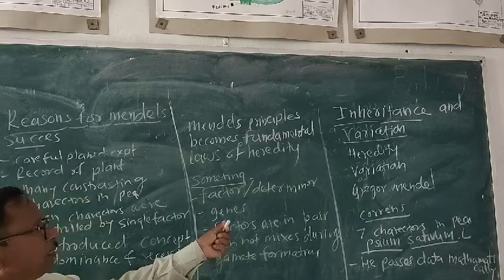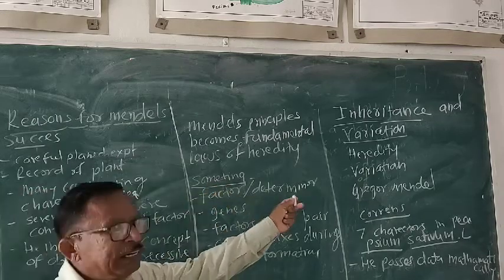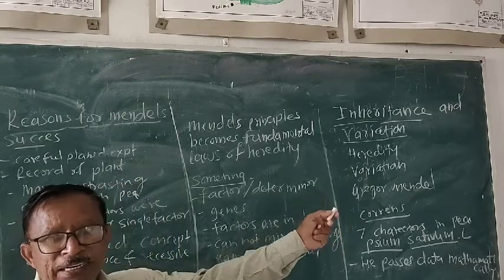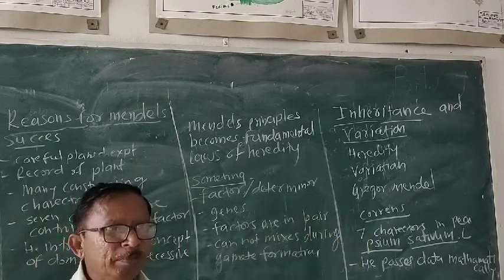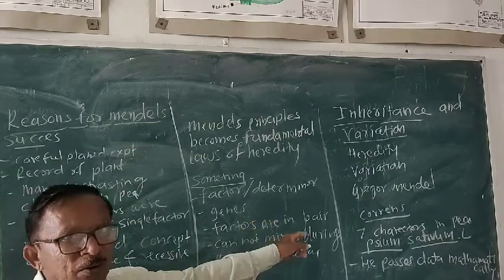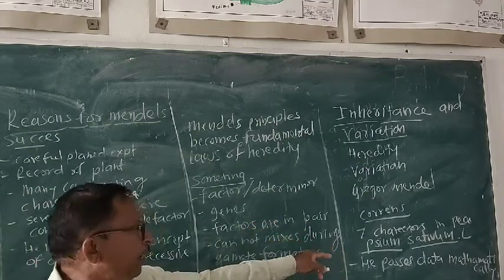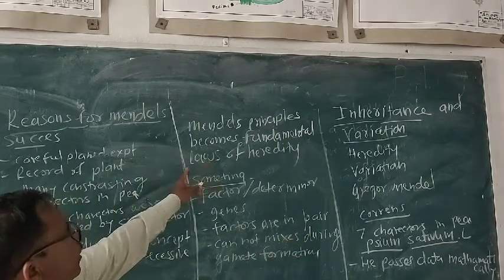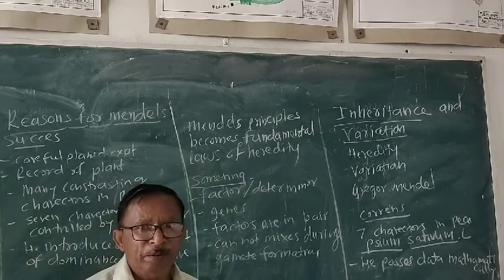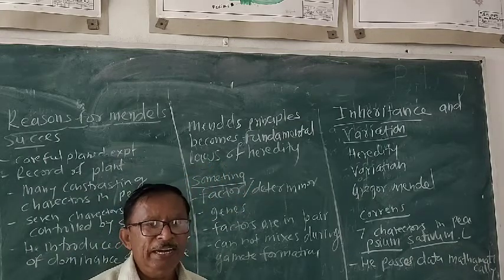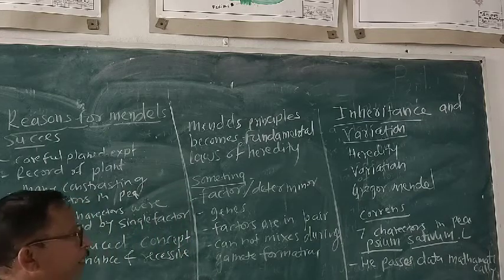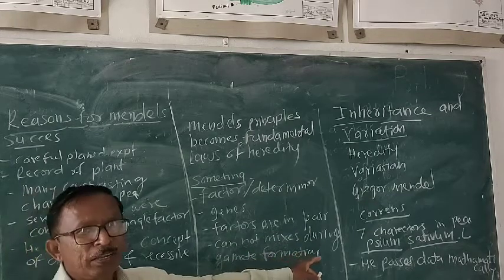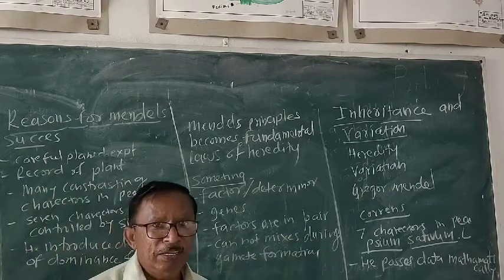So we have studied or started our chapter inheritance and variation. There is the heredity, there is variation, character transfer from one generation to another generation. But they show differentiation called as the variation. Work is completed by Gregor Mendel. He is nowadays called as a father of genetics, and Mendel's principles become the fundamental laws of heredity. These are the base of inheritance, or we can say the genetics. Now Correns postulated his work into the laws, and the P.S. Satavan is the biological name.